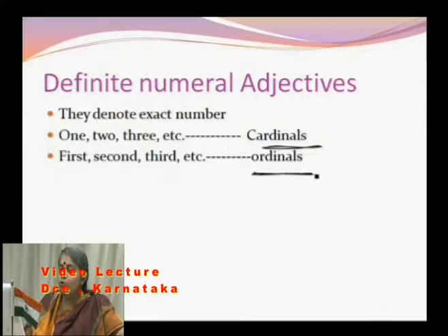So 1, 2, 3, these numbers denote what? These numbers denote definite numeral adjectives. These numbers are definite. They are not like adjectives of quantity wherein we saw some, few. It doesn't talk along those lines.